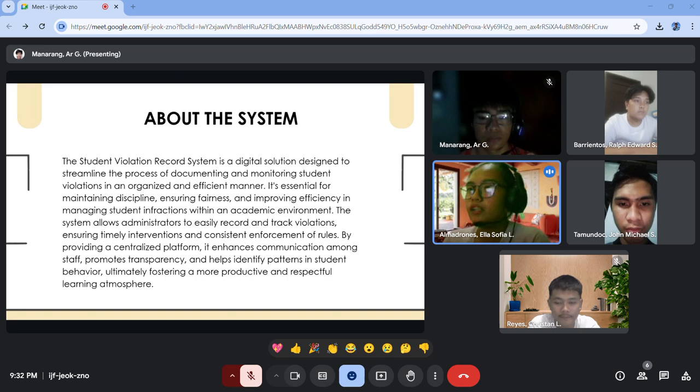The system allows administrators to easily record and track violations, ensuring timely interventions and consistent enforcement of rules. By providing a centralized platform, it enhances communication among staff, promotes transparency, and helps identify patterns in student behavior, ultimately fostering a more productive and respectful learning atmosphere. That is it for about the system of our system.